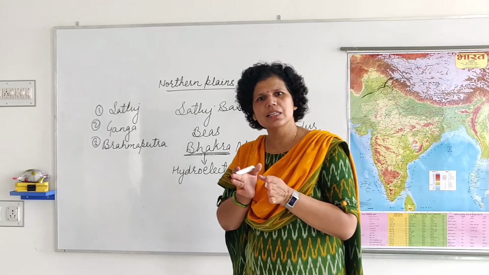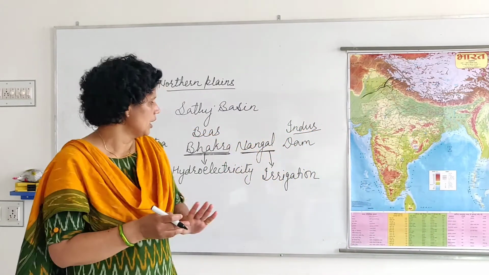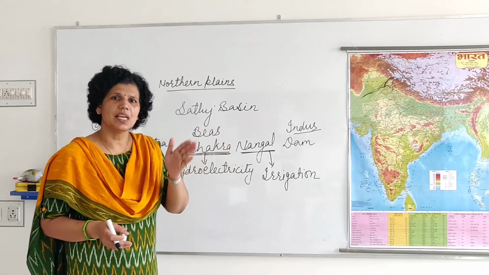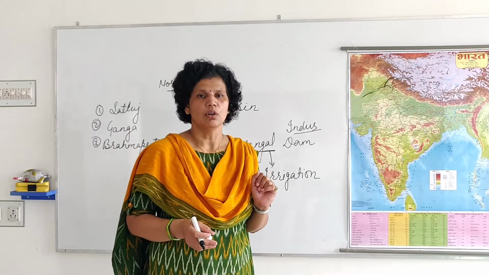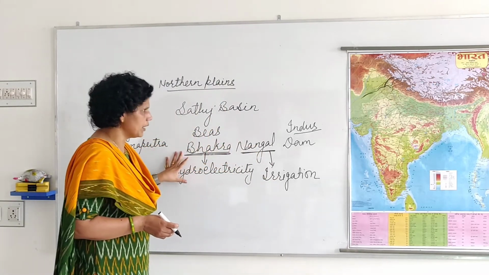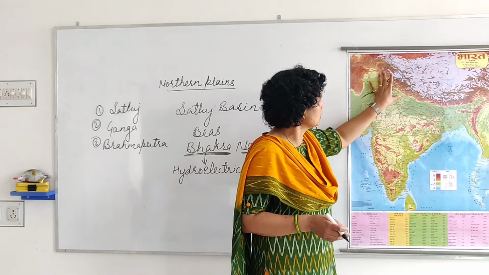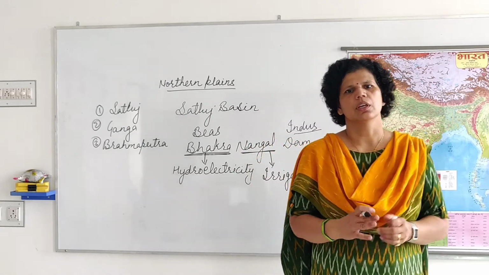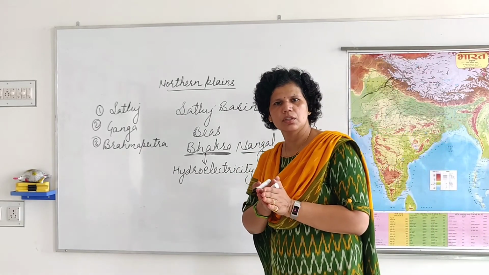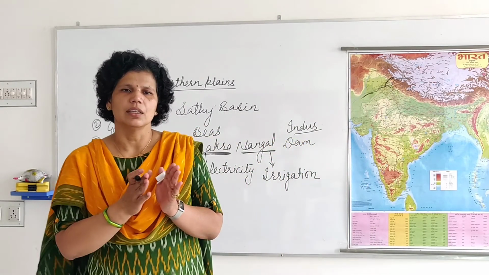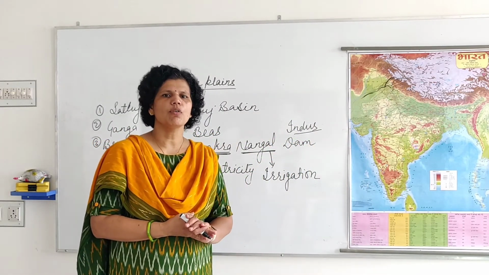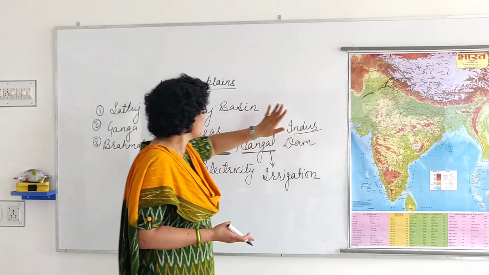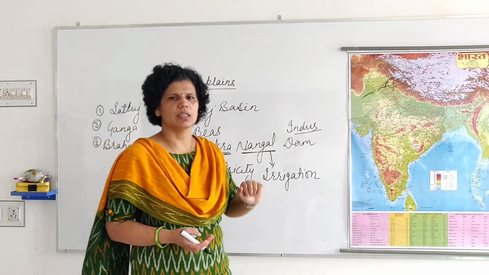This is the largest river project of India, and the height of this dam is second largest in the world. Okay students, they provide water in these two areas, Punjab and Haryana. Now what are the crops? Rice, wheat, jute, sugarcane. These are some of the crops which we are growing in this area. So this is the Satluj river basin.